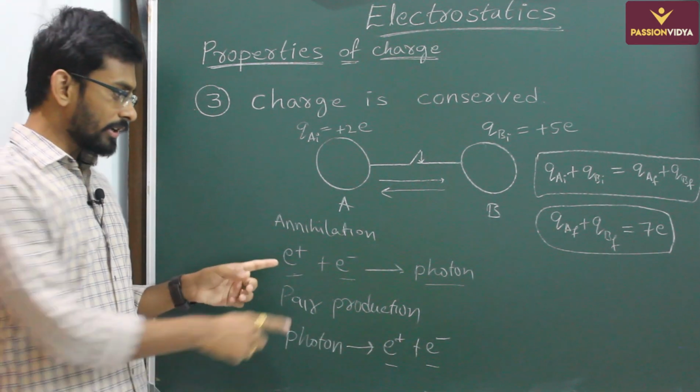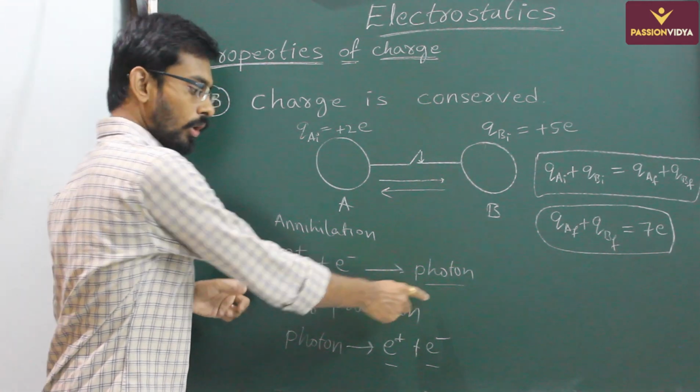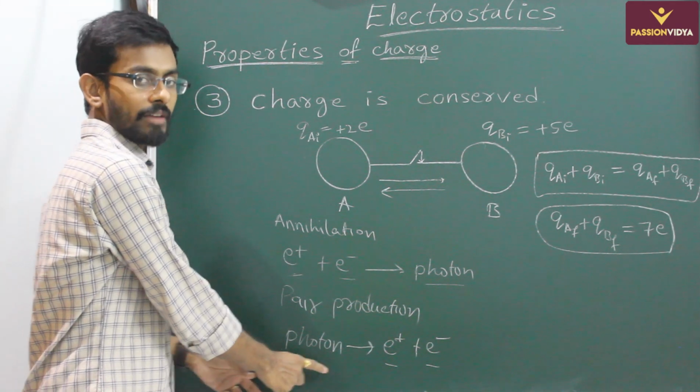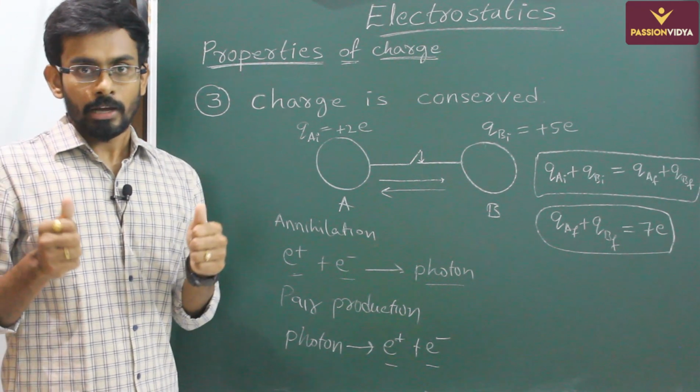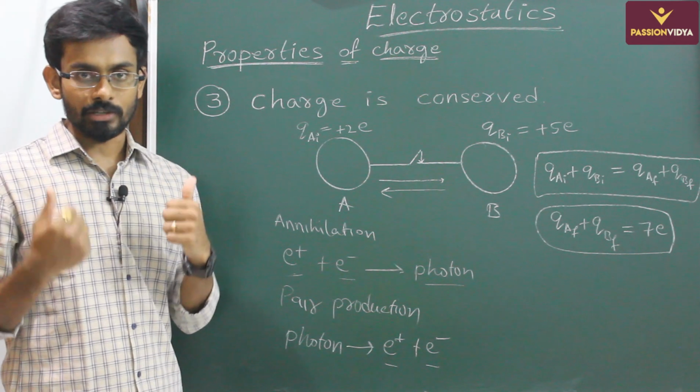So total charge here is 0 and here also it is 0. In this case also, total charge, initial and final, both are zeros. So here total charge is always conserved. The number of charges need not be conserved.